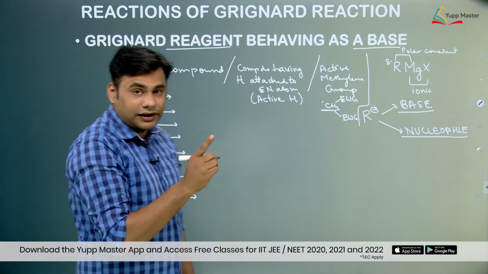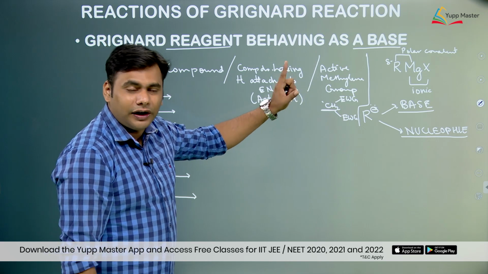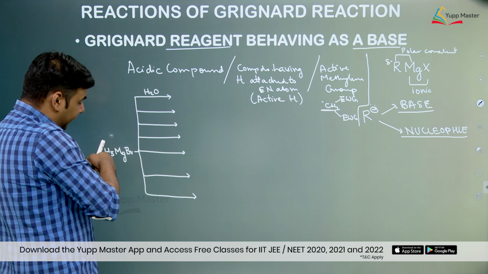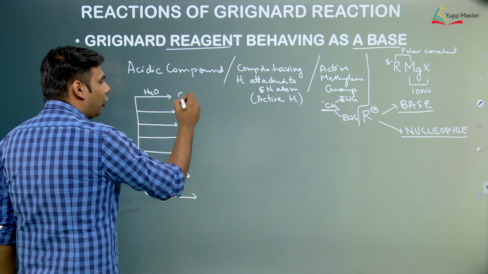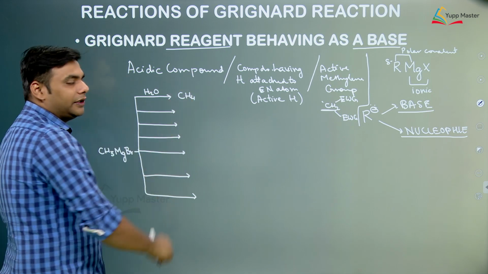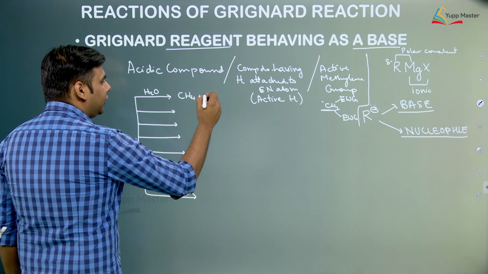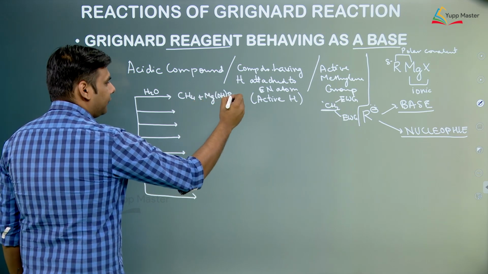Now in water, hydrogen is attached to an electronegative atom, so it is an active hydrogen or it is having some acidic strength. So H plus will get released from here. There is a CH3 negative present over here. CH3 negative and H plus will combine together and form methane gas. So there is an acid base reaction. H plus reacts with the base, plus MgOHBr.